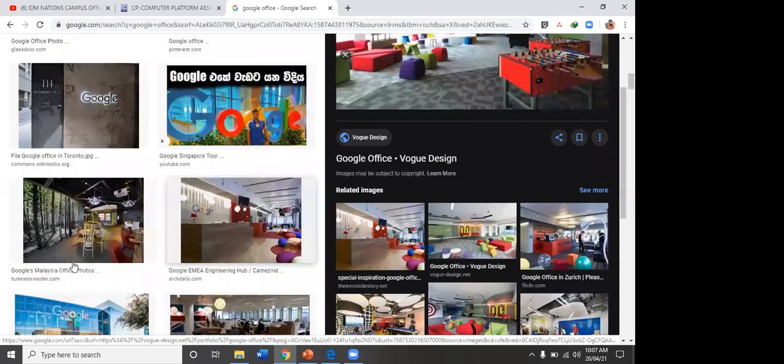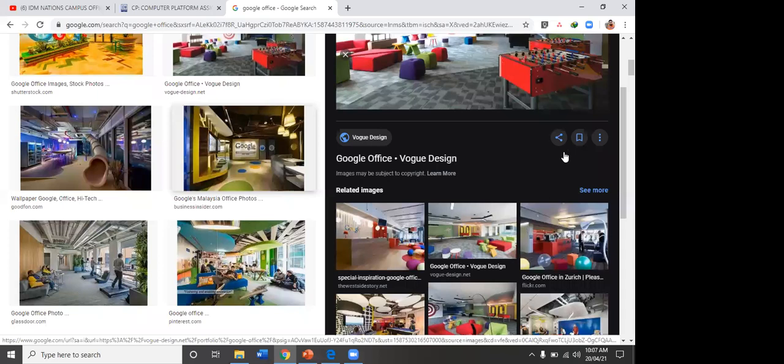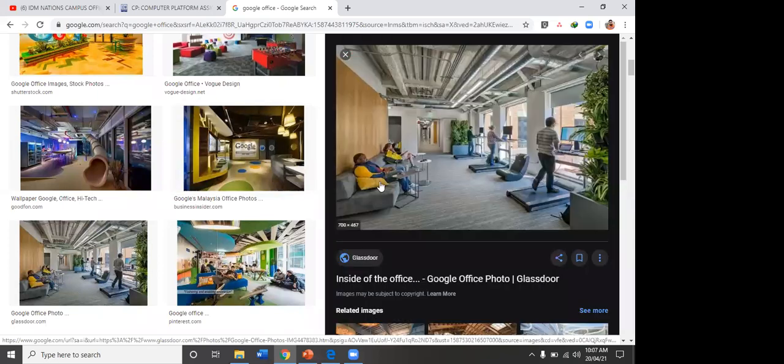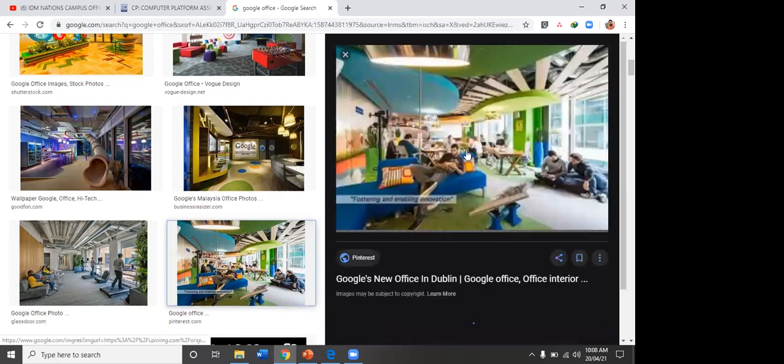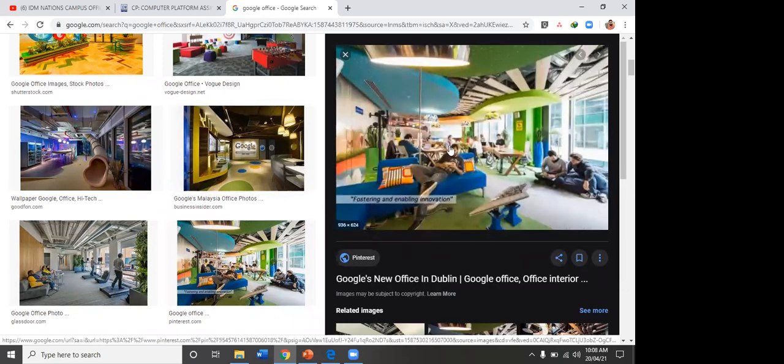So lots of companies, huge companies here, this is also one of the setups, right? You can keep the laptop with the monitor and slowly walk and type the code. Also you can sit and relax, right? Relaxing tables are there. So this is a Google Office, right? This is also an office setup, especially for work. You can sit, eat, work, right?